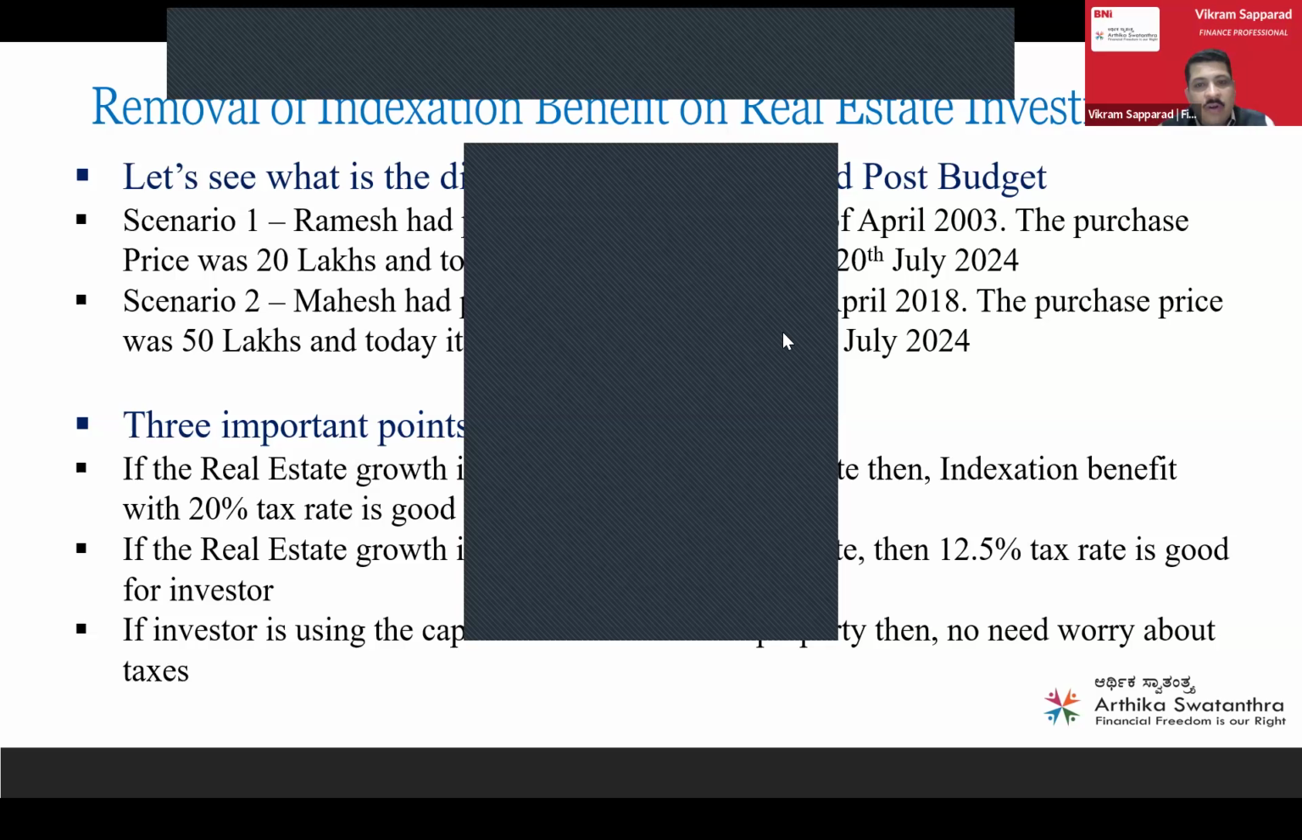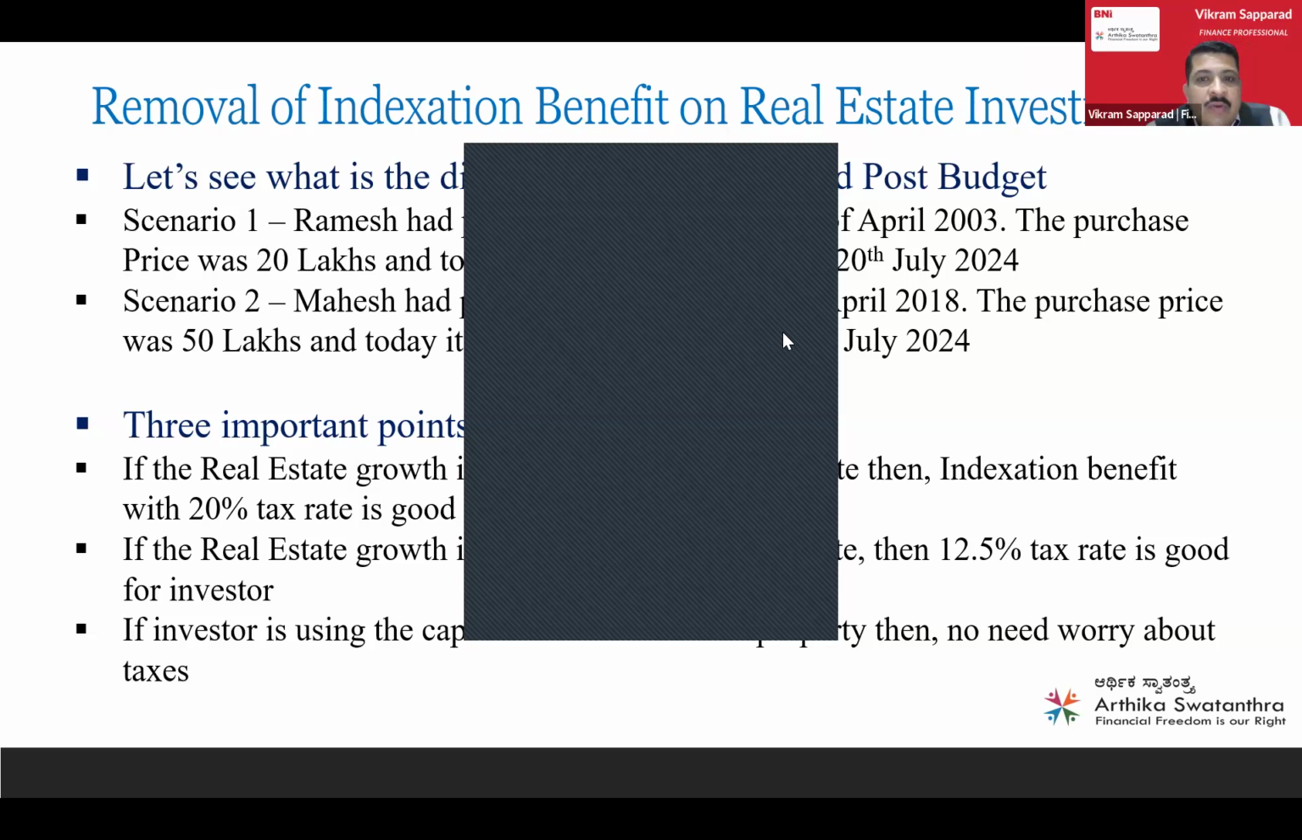Yeah, the window period for reinvesting is 2 years. Within 2 years, either you have to buy a new property, or you can use that money for constructing a self-occupied property.